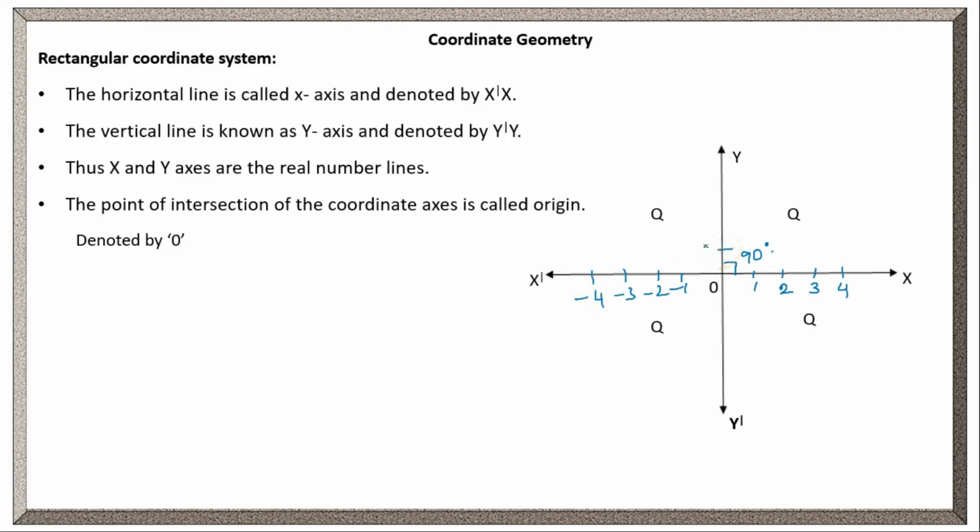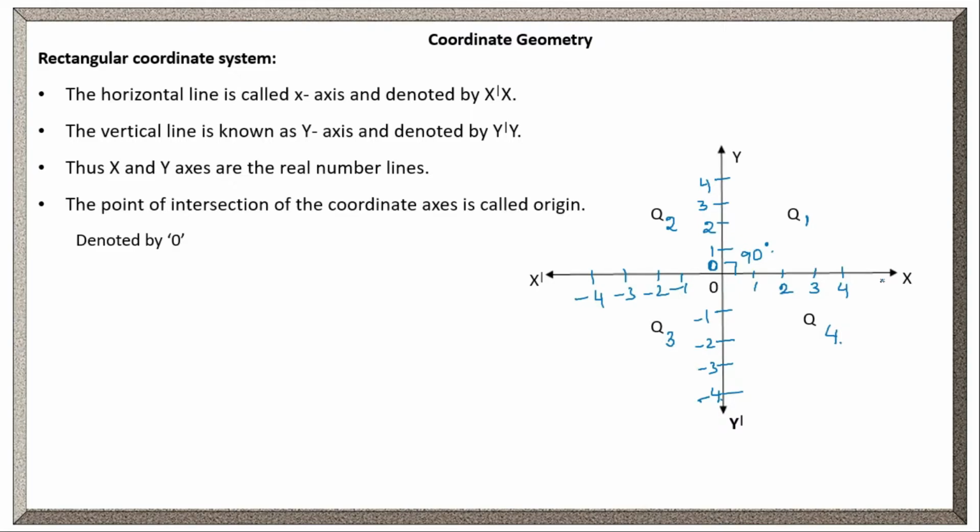And up of the 0 we have all positive numbers 1, 2, 3, 4. Down of the 0 we have all negative numbers -1, -2, -3, -4 and so on. Clear? Here the x and y axes divide the whole plane into 4 regions: quadrant 1, quadrant 2, quadrant 3 and quadrant 4. Clear? Now, these two, the x-axis and y-axis, are real number lines. The point of intersection of the x-axis and y-axis is called the origin. The origin is denoted by capital O.